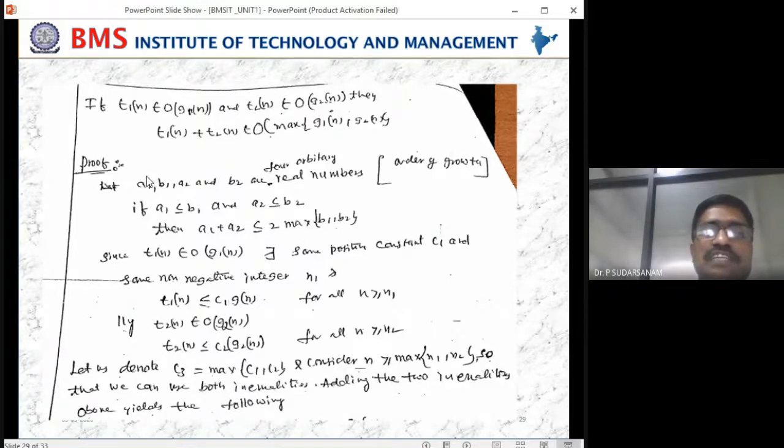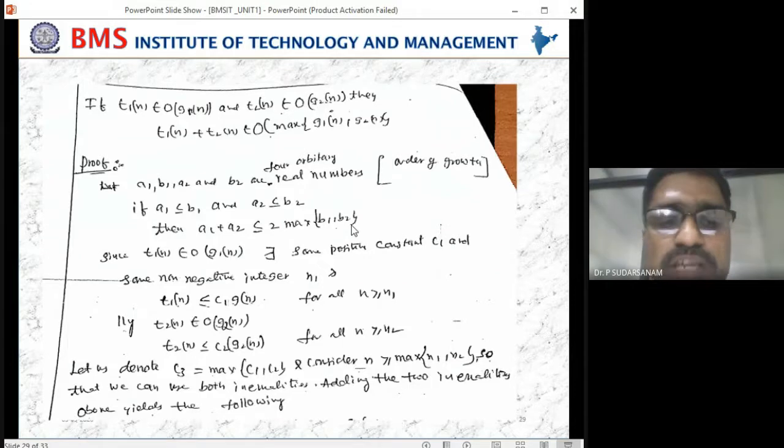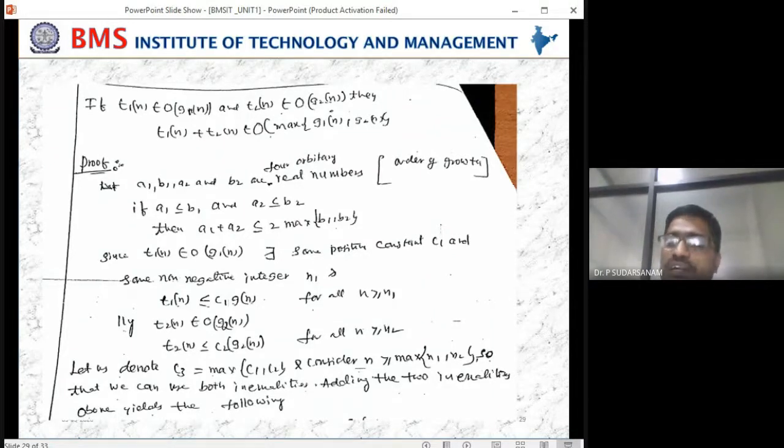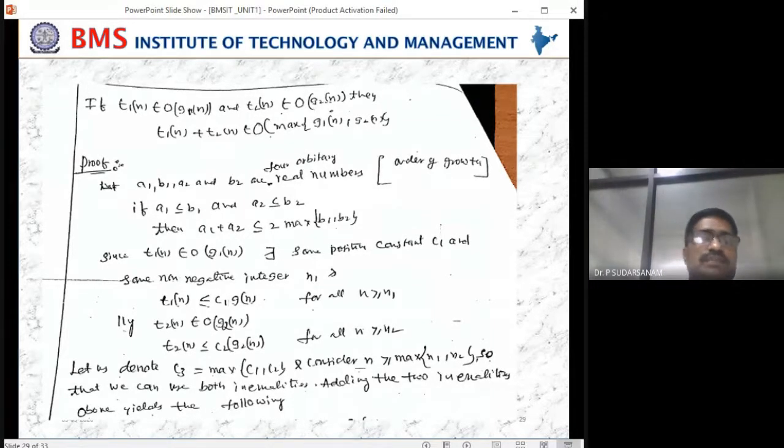Now, first statement. Is anybody having a doubt now? Arjun? No, sir. No doubt, sir. So you take one example: A1, B1, A2, B2, some numbers according to the growth. Once you take that, even this condition will be satisfied: A1 plus A2 is less than or equal to 2 into maximum of B1, B2. This is a mathematical fundamental formula; whoever learned it at PU level, their mathematics, they might be knowing that.